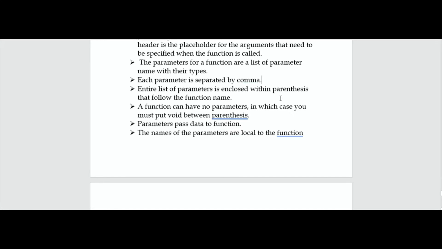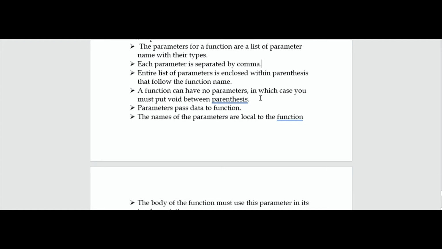The entire list of parameters is enclosed within parentheses that follow the function name. So int main is a function which is declared first, initiating the code to move forward.